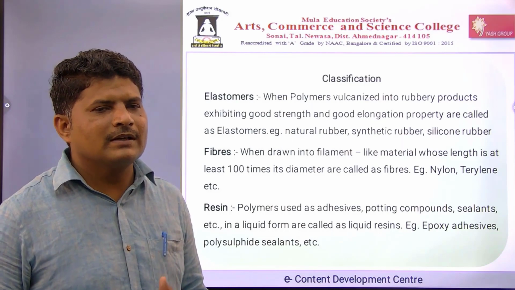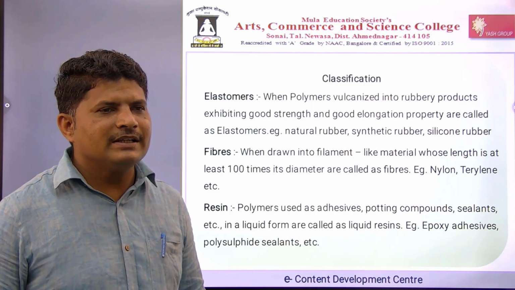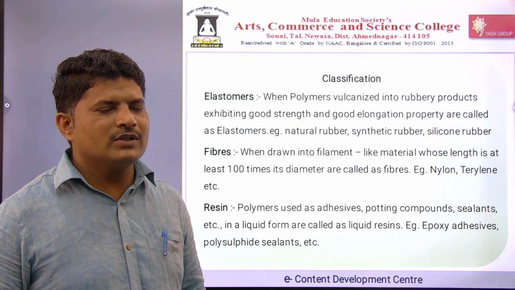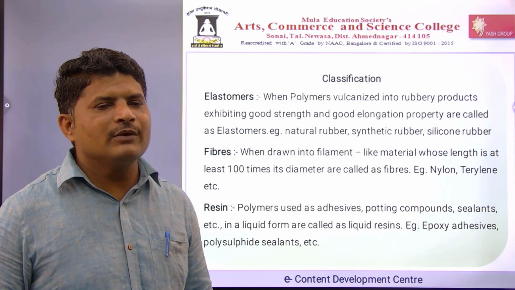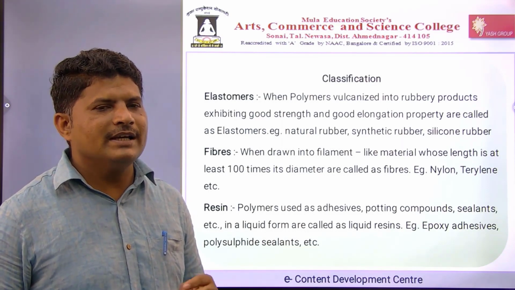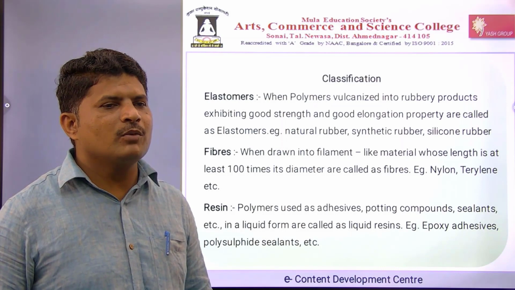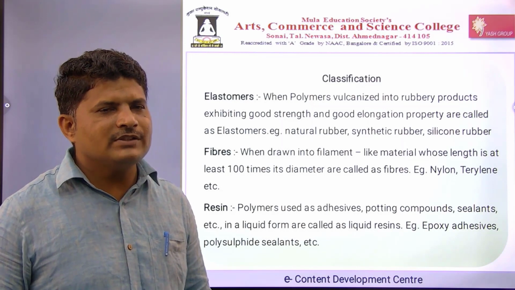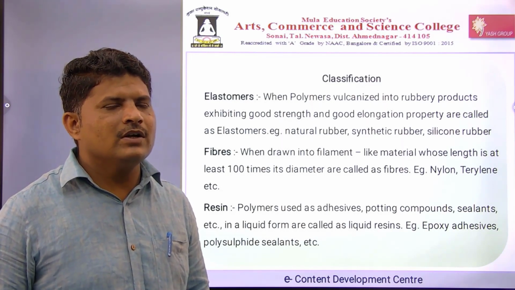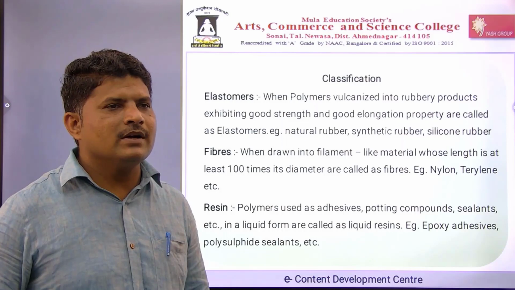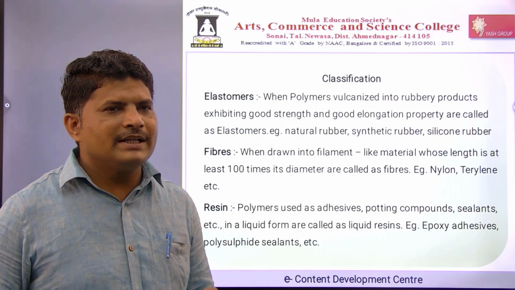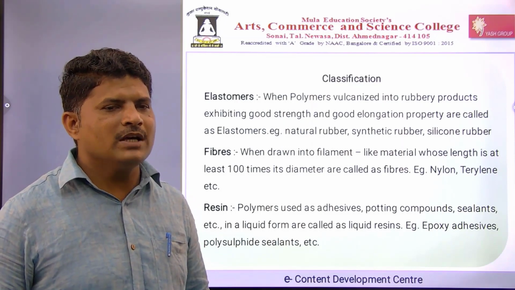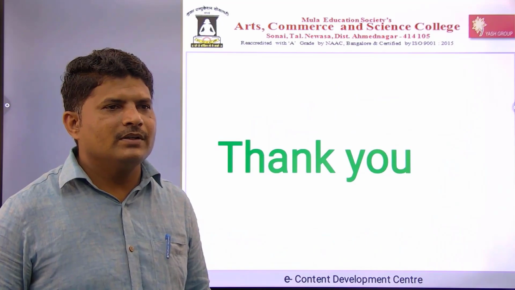So this is the classification of polymers. In today's lecture we discussed the introductory part of polymers: a brief history, the definition, and the classification of polymers. Thank you to all of you.